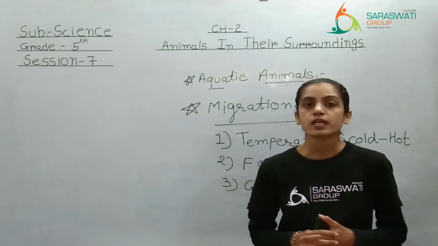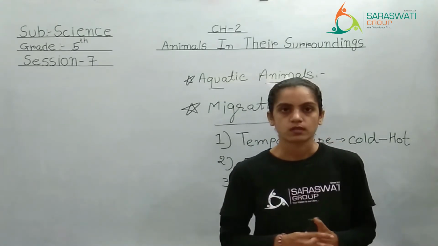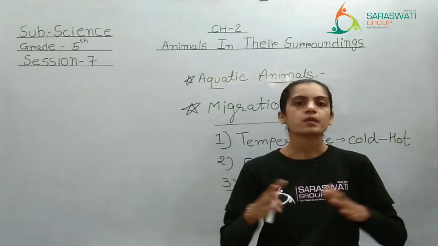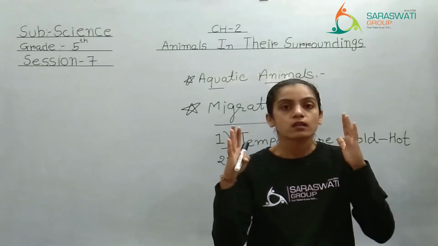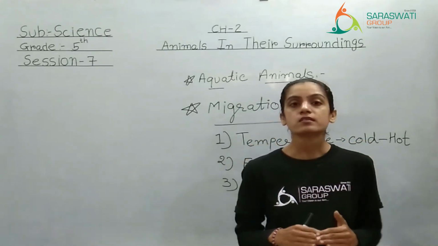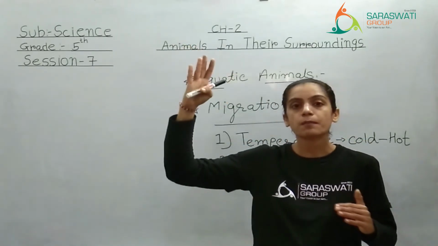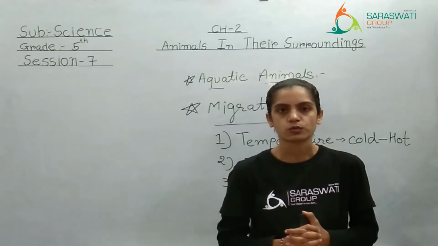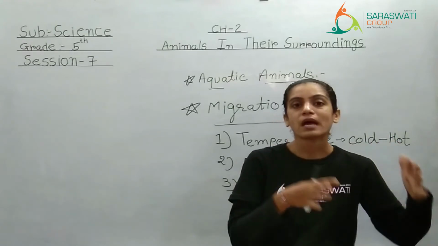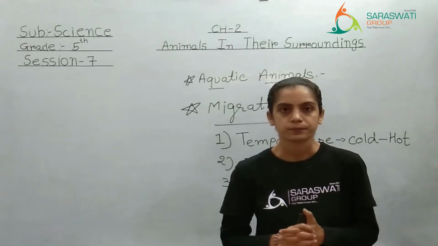This Siberian crane you can see in Gujarat also, near the coastline of Porbandar. So many flamingos and Siberian cranes are there especially in winter season. Because जब इंडिया में winter season होता है तब उनकी जो original habitat है वहाँ पे बहुत ही cold temperature होता है. So they cannot bear that cold temperature, so they migrate to India.